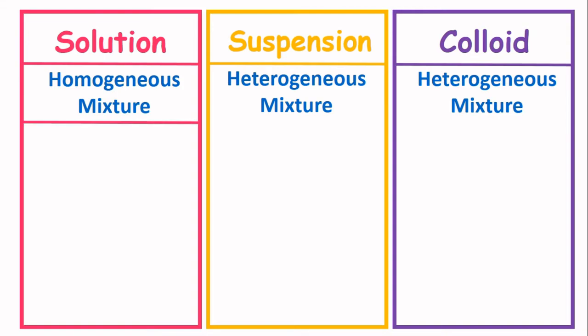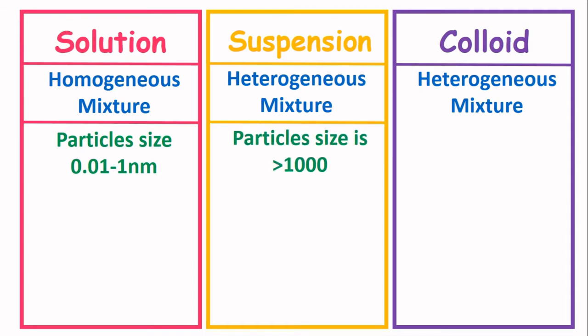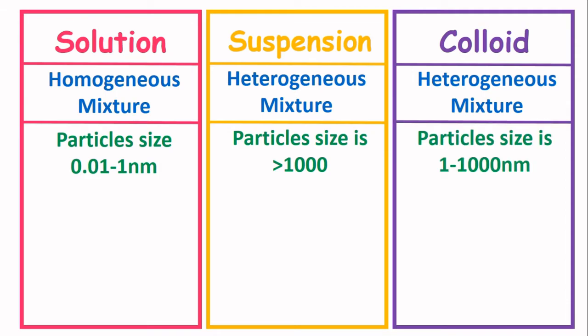Then the second property is particle size. The particle size of a solution is 0.01 to 1 nm. The particles of a suspension are more than 1000 nm in size, but the particle size of a colloid is between 1 and 1000 nm. I already told you that colloid particles are smaller than a suspension and larger than a solution. So in a solution it ranges between 0.1 and 1, in a suspension it is more than 1000, and in a colloid it ranges from 1 to 1000 nm. Here nm is a unit which helps us measure particle size.